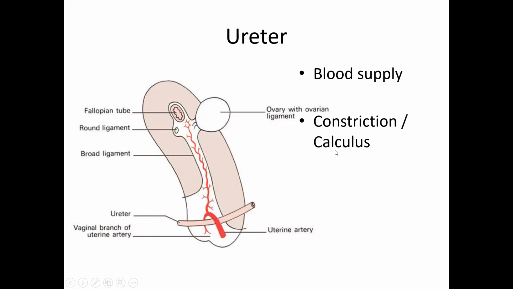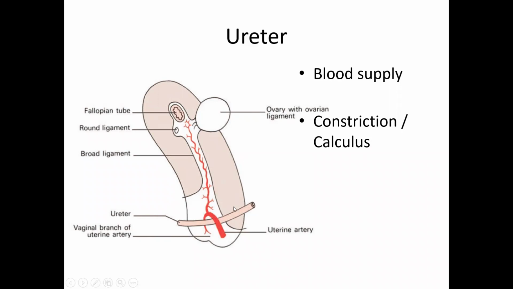But also a fourth site is there where the stone can get stuck in the ureter. In the pelvic part of the ureter, at the sacroiliac joint, the ureter vertically descends down up to the ischial spine. The abdominal part also vertically descends down, and the pelvic part also vertically descends. At the ischial spine, the ureter takes a sharp right angle turn and then passes anteriorly.